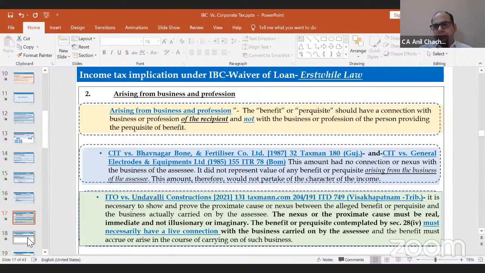There are a couple of judgments, by the Gujarat High Court and the Bombay High Court, wherein it has been mentioned that unless there is a live connection with the business of the assessee, we can't say that it is an income which should be taxed under section 28.4. There's another judgment by the Visakhapatnam Tribunal, wherein it is also mentioned that it should be a live connection with the business of the recipient. Unless there is such a connection, we can't say that it is taxable under section 28.4.